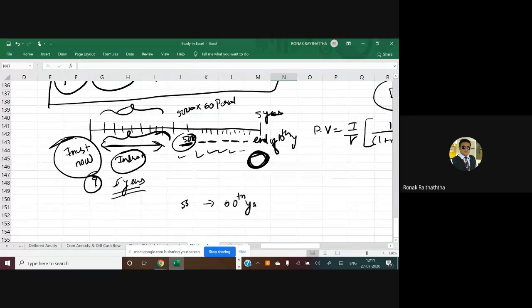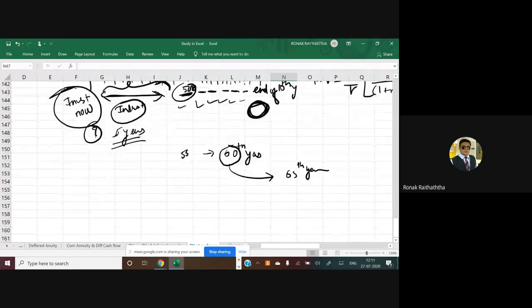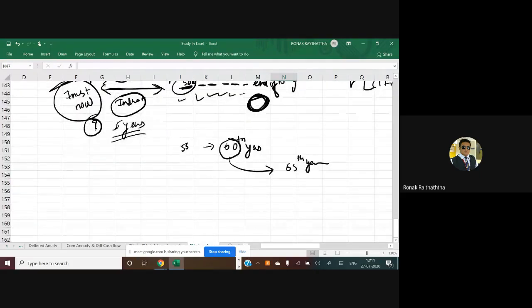So from the 60th to say up to the end of the 65th year, he wants some pension because he is going to retire, no? So after the retirement, he is not going to receive any income from salary. So what he will do, he will plan something that right now I am receiving something, so I have an amount for the investment.